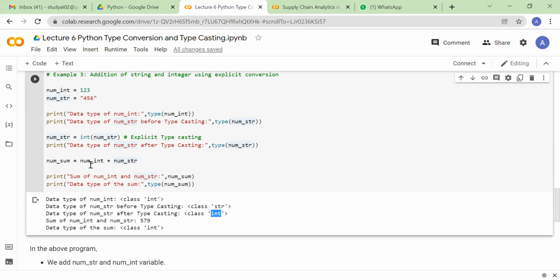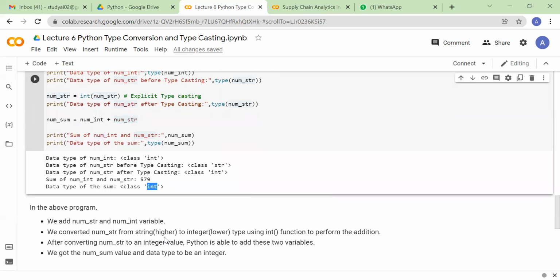Now there won't be any problem adding these two variables, because they are both of the same type. And you can easily perform their summation. Here you'll see that 456 plus 123 is 579, and the final output type is int only. Is it clear? Any doubt on this concept?